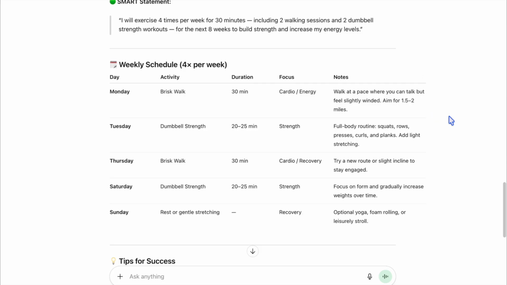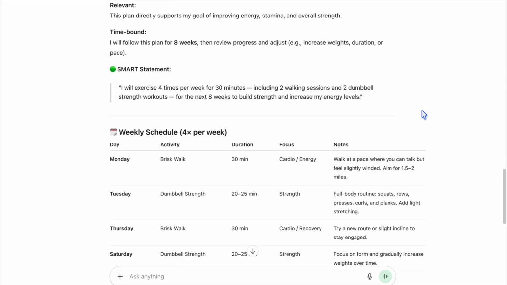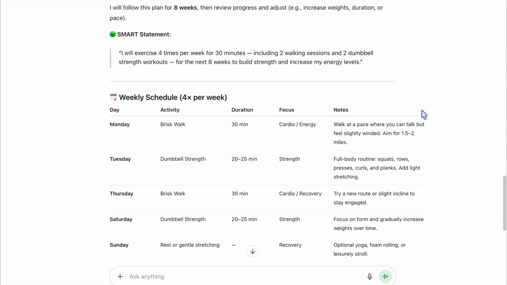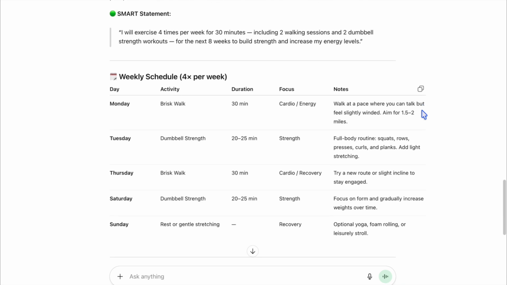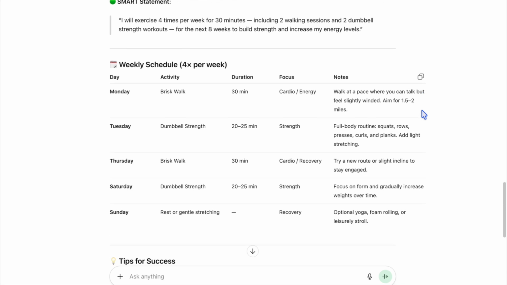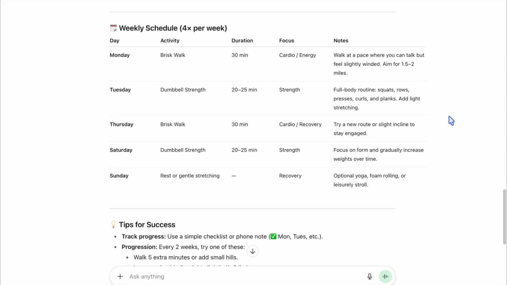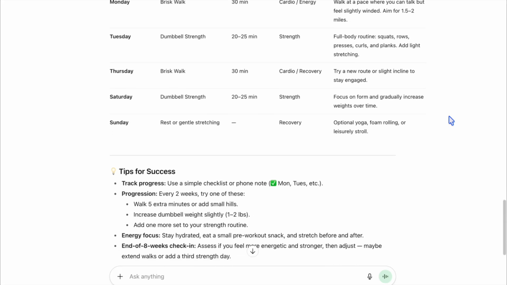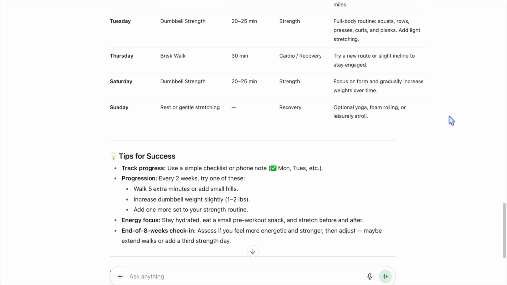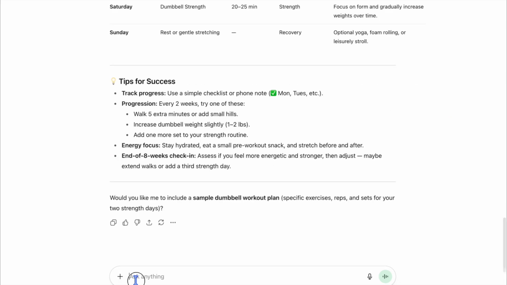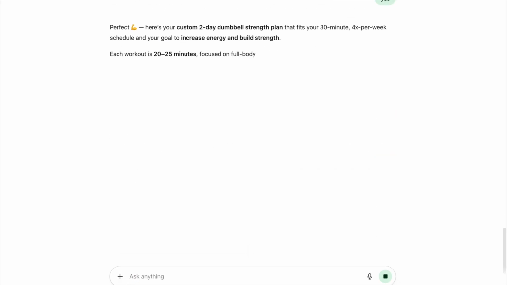Next, we have a weekly schedule for our 4 workouts. This is good, right? We have the days of the week, what activity we're doing each day, how much time we're doing it, what the focus is for each exercise session, and some notes about what we're doing in each session. Then we have some tips for success, like tracking progress, making tweaks every 2 weeks, a reminder to stay hydrated, etc. Then it asks if we want a sample dumbbell workout plan. I'm going to say yes to this.